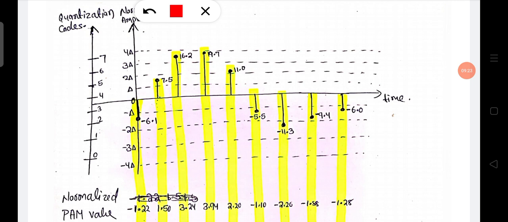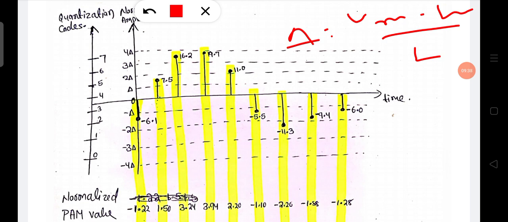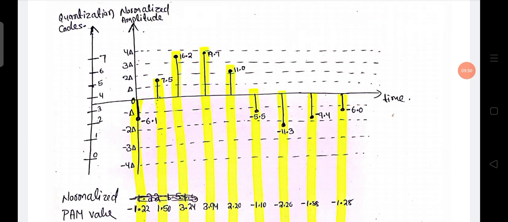The height of the zone is delta, and delta is calculated with the formula V max minus V min divided by L, where L is the number of divisions. Here, L is 8.